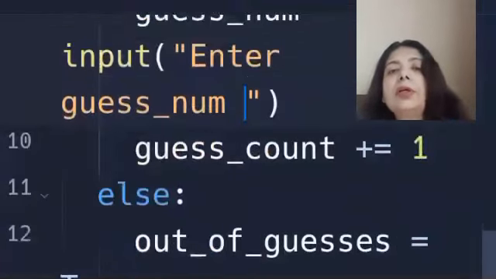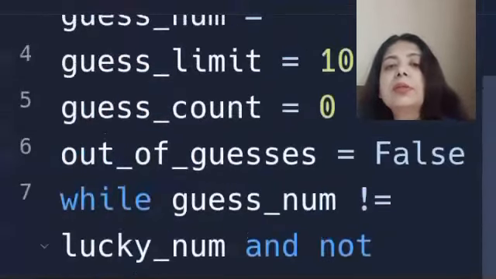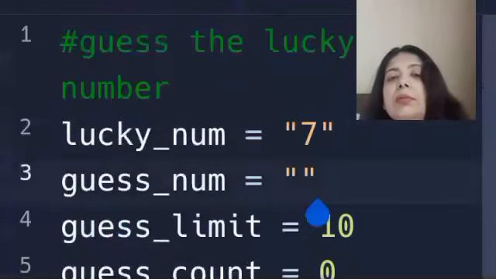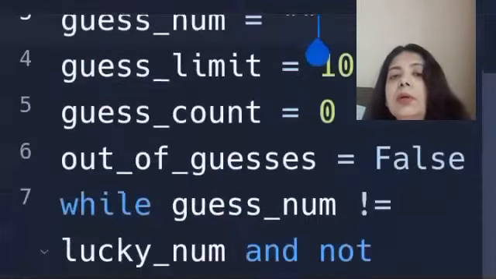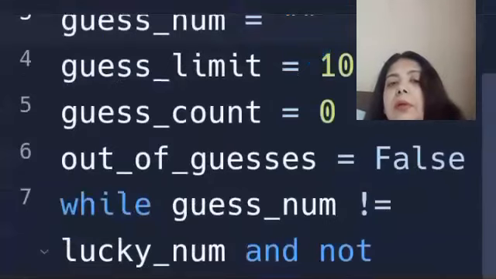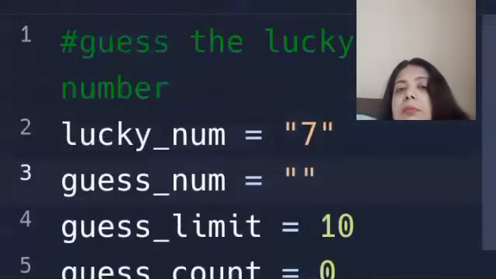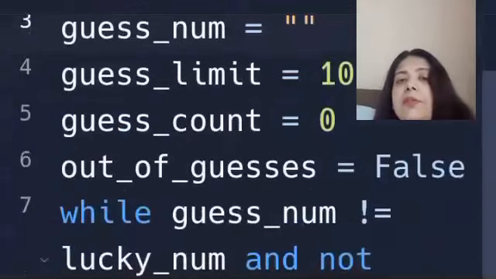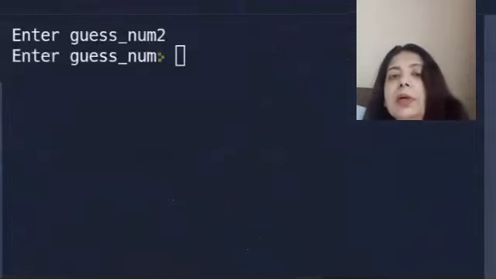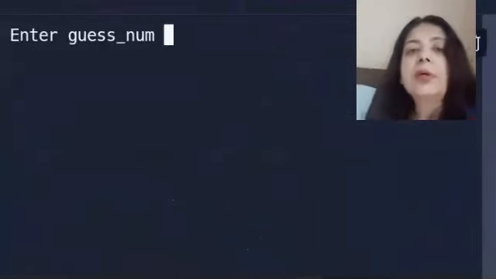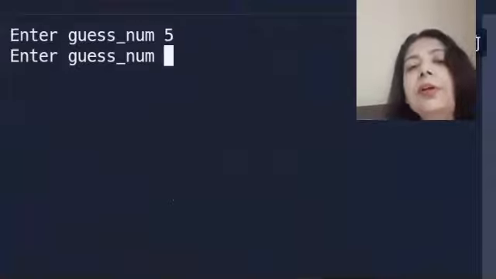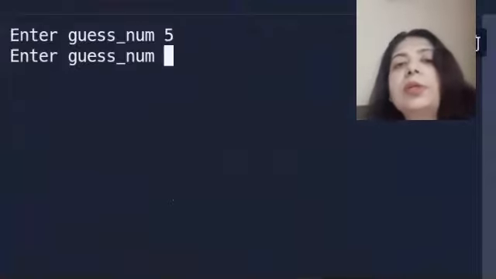I have to leave a bit of space so that it doesn't hinder. Let's see if everything is okay. Okay, so enter the guess number. I'm just showing you different numbers, different choices, so that you know what's happening.